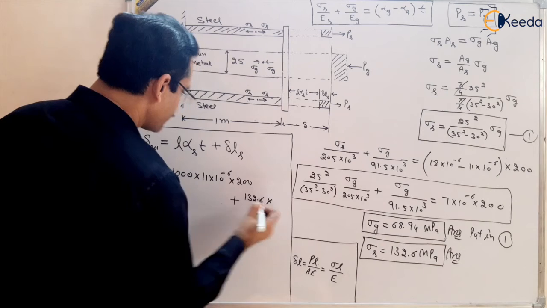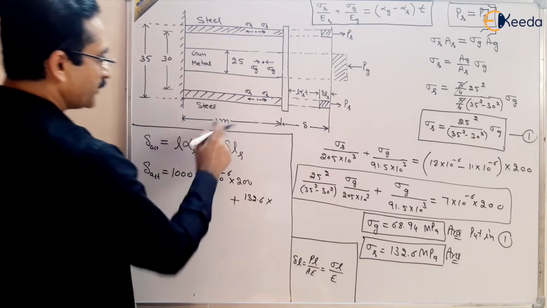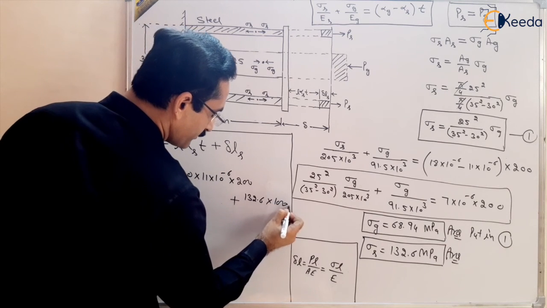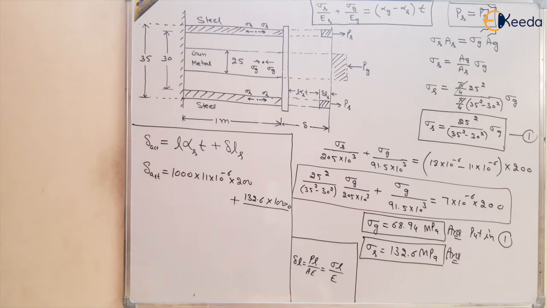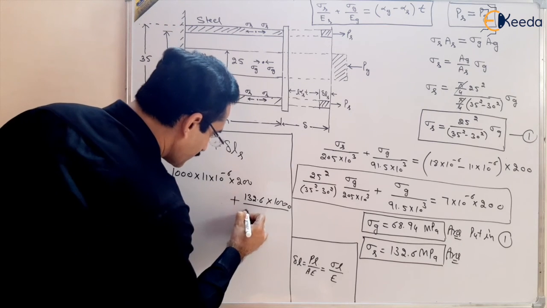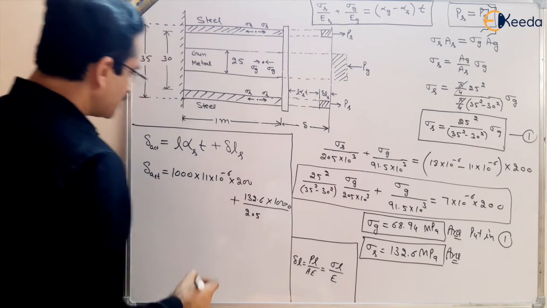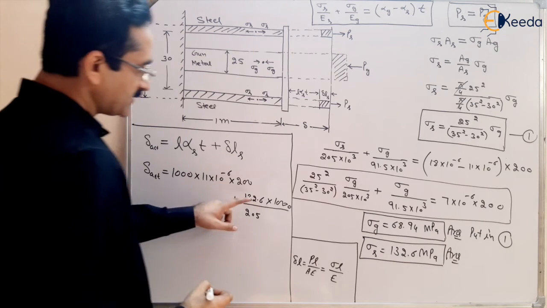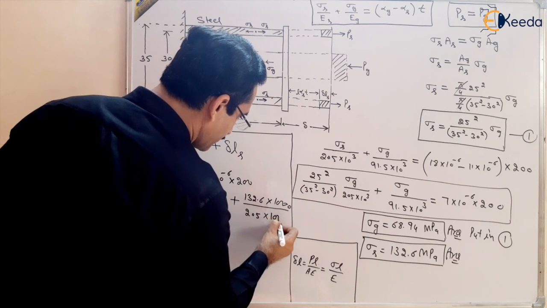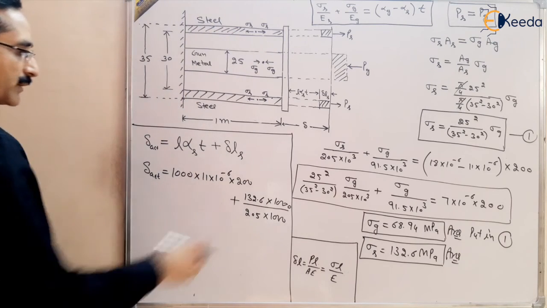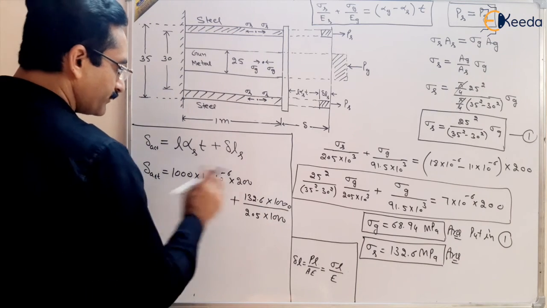L of steel is 1 meter, 1000 millimeter, upon E, the Young's modulus of elasticity of steel, which is given as 205 gigapascal. The stress is in megapascal, so you can convert it to megapascal so that the units cancel out.